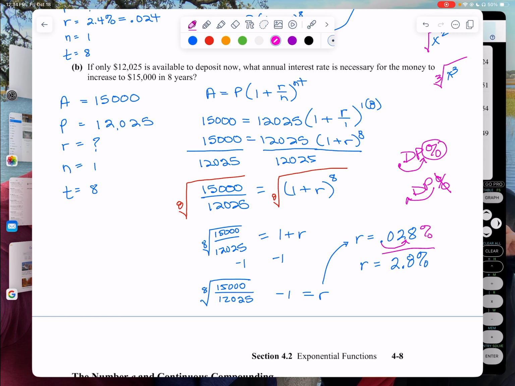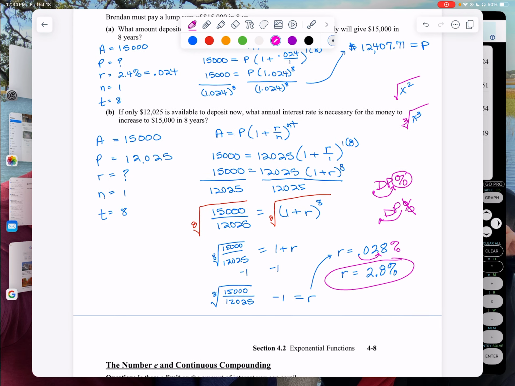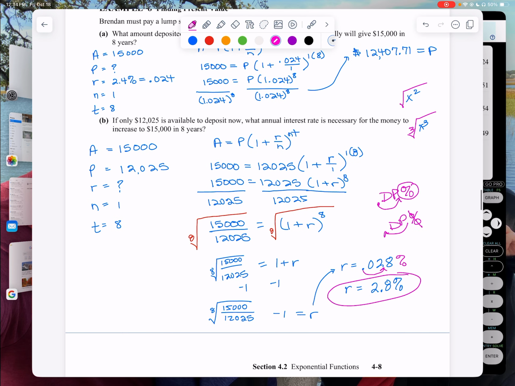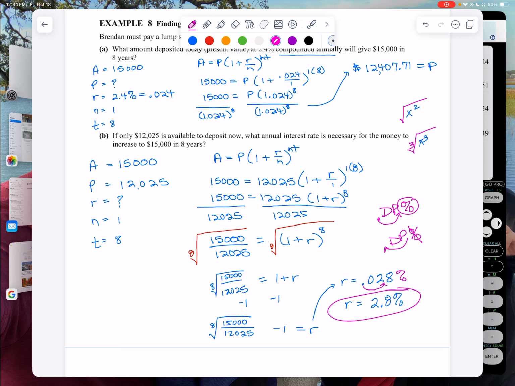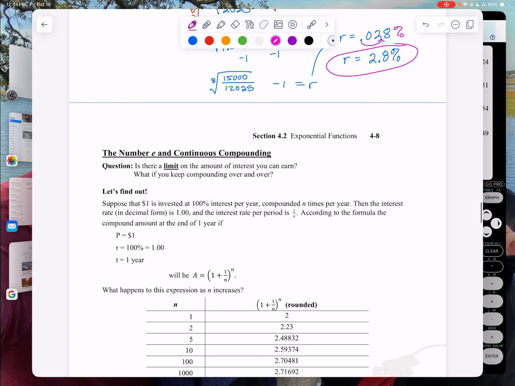All right, so that's my answer, 2.8%. Okay, now, if you've noticed, it depends on what banks you go to, but a lot of banks compound continuously. They don't do it annually or biannually. They are always compounding your money.